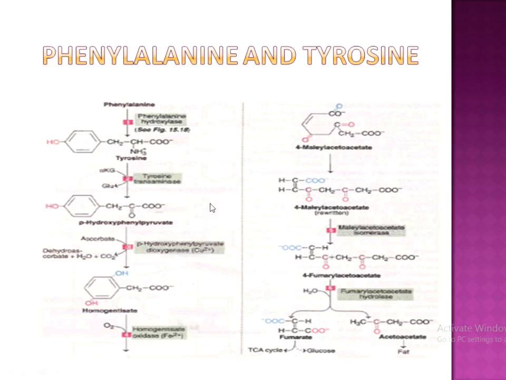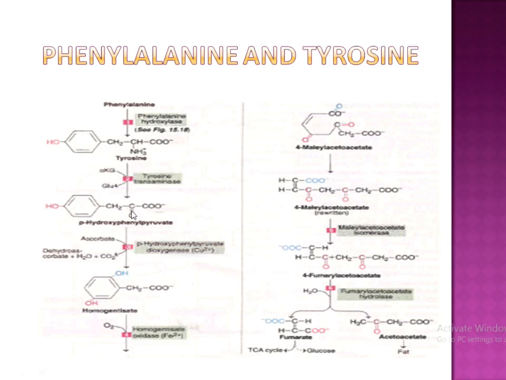And see here, that is tyrosine transaminase. Here the reaction takes place, this amino acid conversion. You can see here this ascorbate is reacted into dehydroascorbate, H2O and carbon dioxide. And in the homogentisate step, oxygen is consumed. Then here also the water is released. So during this, intermediate reactions are taking place like this.